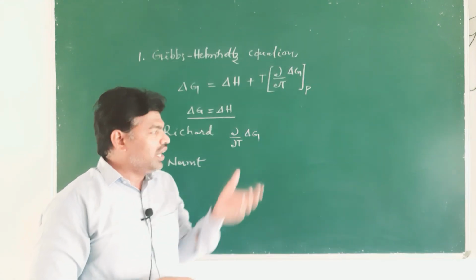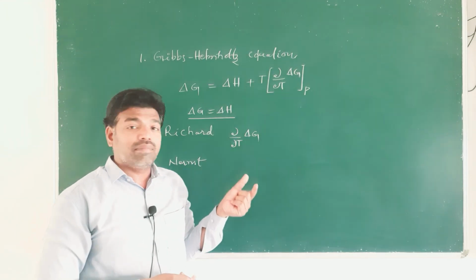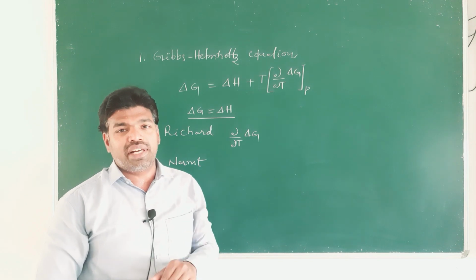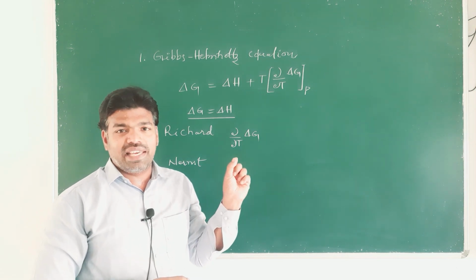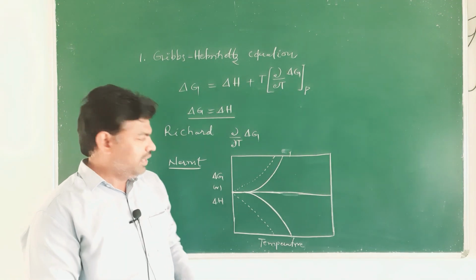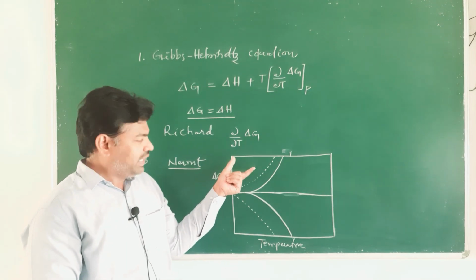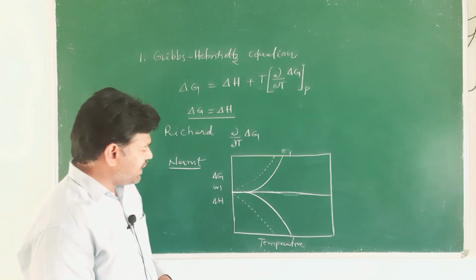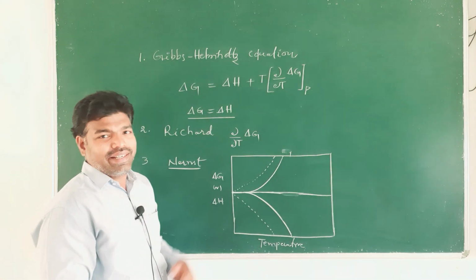So, I shall draw the graph plotted between ΔG, ΔH versus temperature. Okay, I have drawn the graph, based on Richards' data.